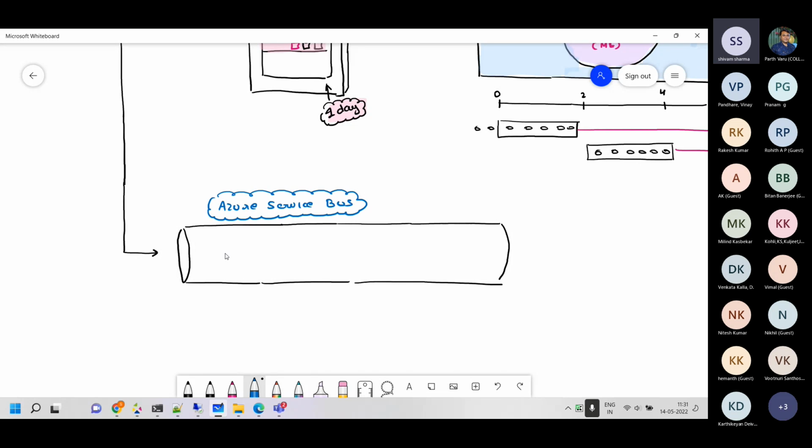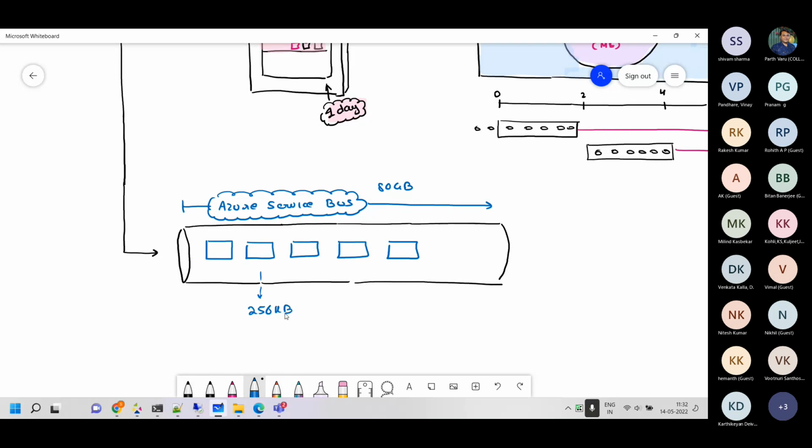So this is representing the service bus, and the messages are going over here in this service bus. The size of the service bus is 80 GB technically, and the message size is 256 KB, or it can be a bigger message size of 1 MB. So there is a standard and a premium service bus option available, where these two things are possible.